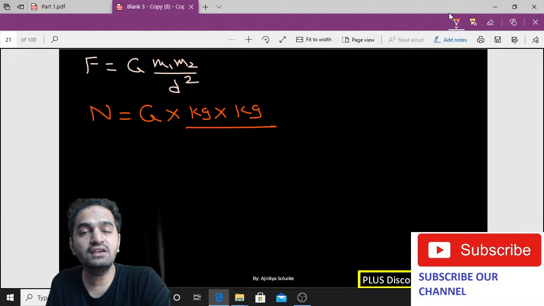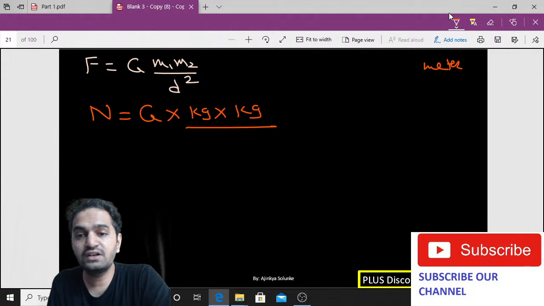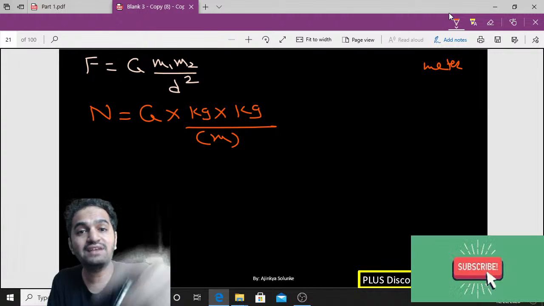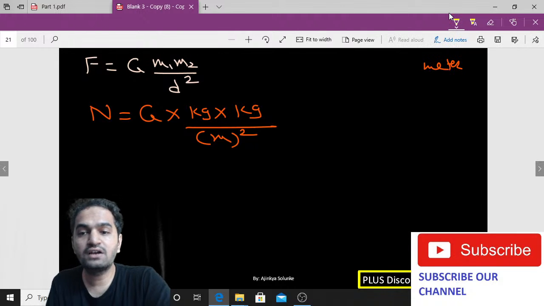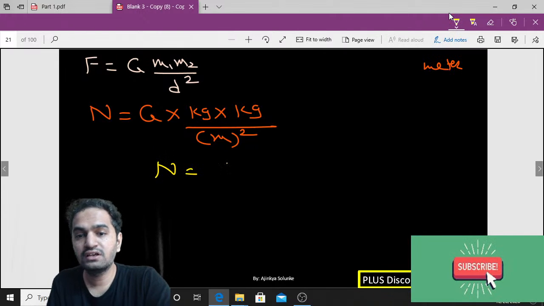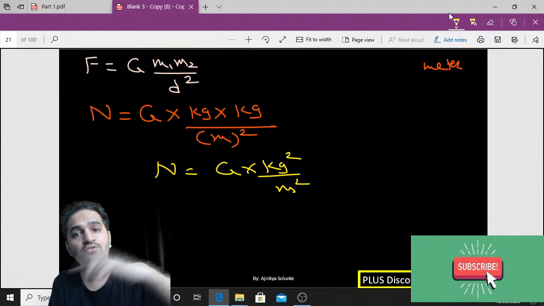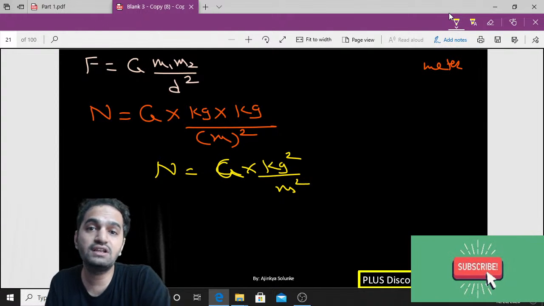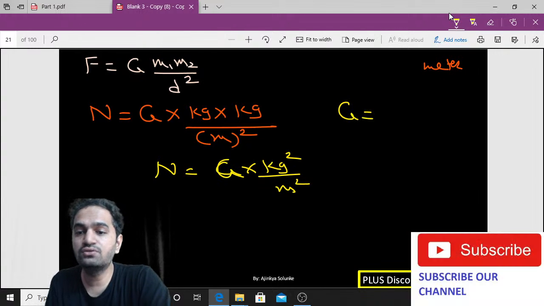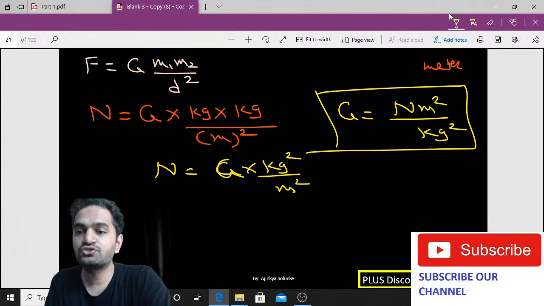What about d? d is the distance. Distance is calculated in meters. So I need to put meter there. But the problem is that it has a square, so it will become meter square. So can I say this will convert to Newton is equal to capital G into kg square divided by meter square? Now can you transfer everything so that we can get the unit of G? If we transfer everything to the left hand side, capital G is equal to Newton meter square per kg square. So the unit of capital G is Newton meter square per kg square.